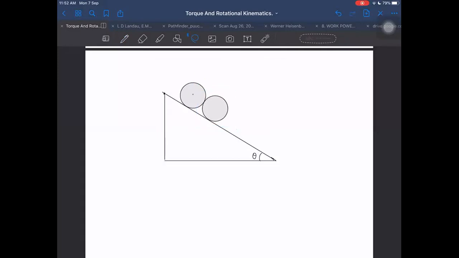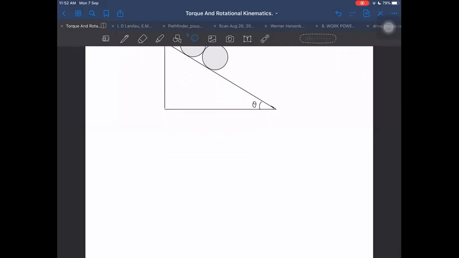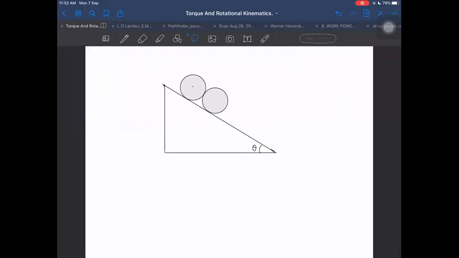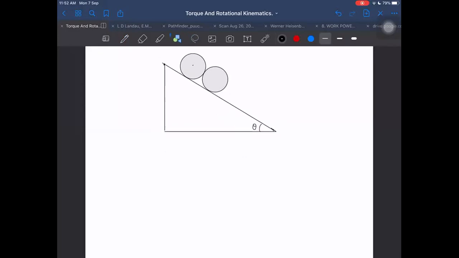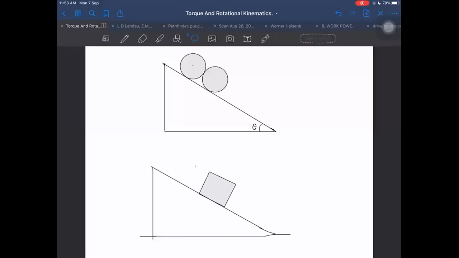Two objects are there, one after the other, and some diagrams I have seen like this. These cases I will take.